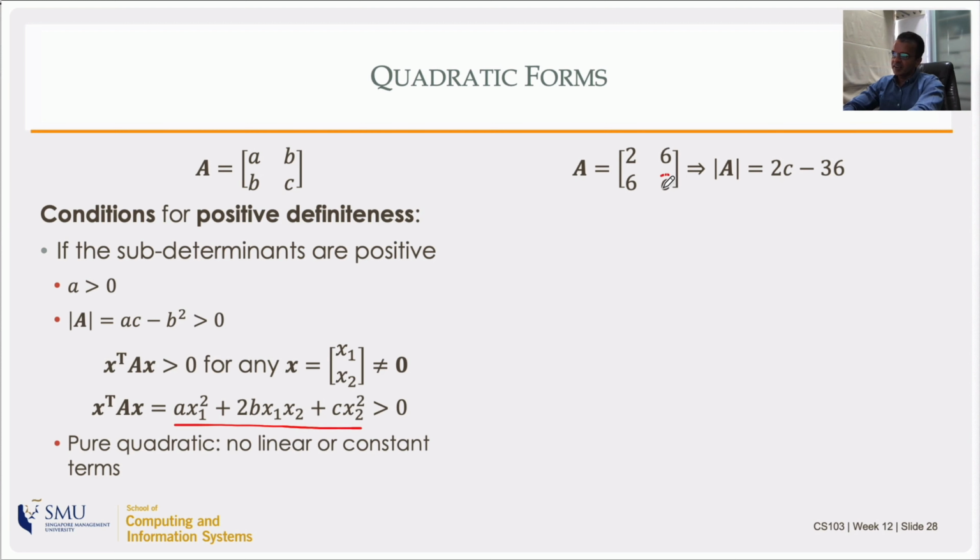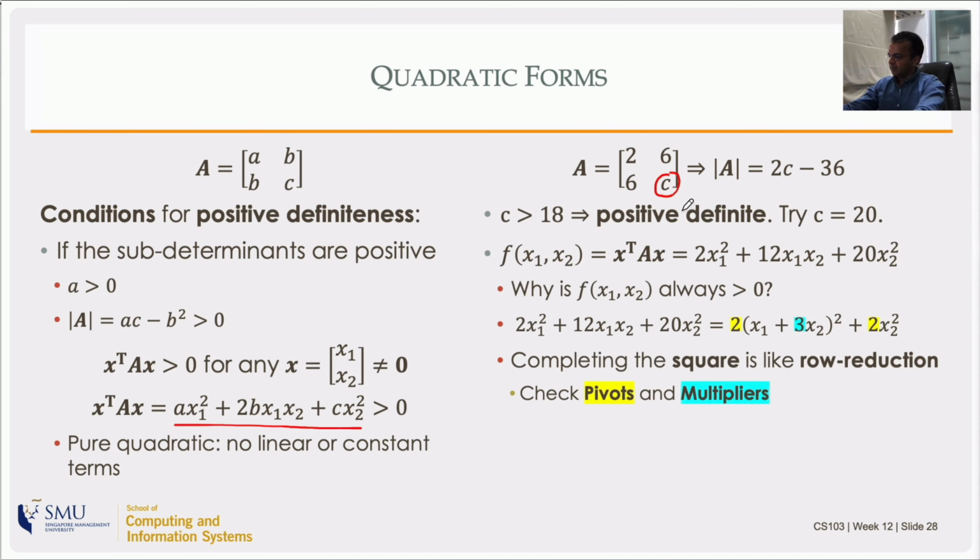Now, suppose I take an example. A and B I give numbers, but for C, I keep it as C. Then I ask you the question, what's the determinant of this matrix? [2, 6; 6, C]. That turns out to be 2C minus 6 times 6, 36. And I want that to be positive for the matrix to be positive definite. So C has to be greater than 18.